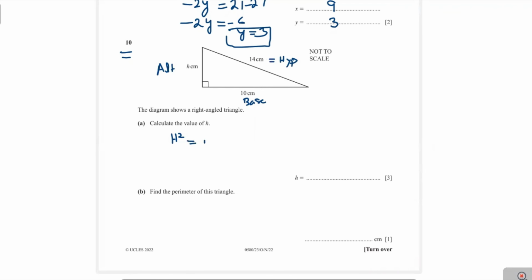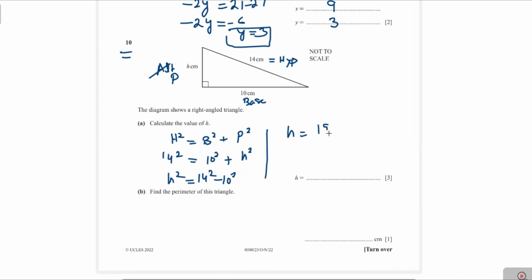The hypotenuse squared is equal to the base squared plus the perpendicular squared. Now the base is 10 squared, the perpendicular is h squared, and the hypotenuse is 14 squared. Now you can write h squared will be equal to 14 squared minus 10 squared, and that will be equal to 196 minus 100, which is equal to the square root of 96.